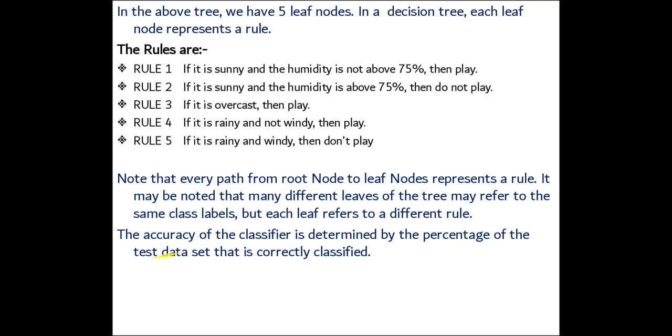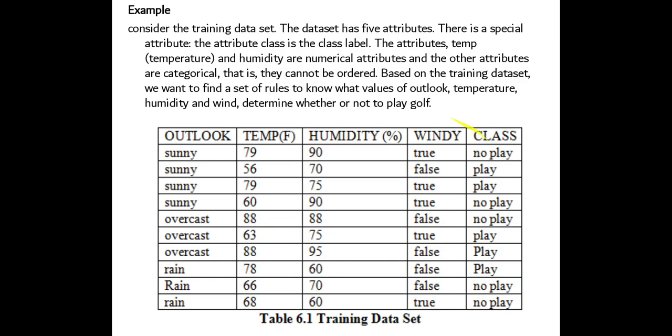The accuracy of the classifier is determined by the percentage of the test data set that is correctly classified. Actually here, by considering this data set, we have many calculations. But in your syllabus you have just the description and a sample example. No need to work out or use the complete formulas to find the percentage of a particular class.